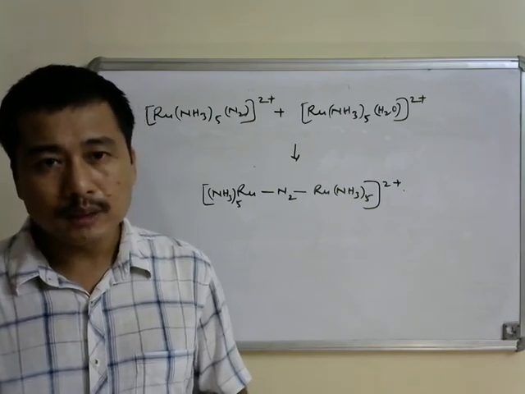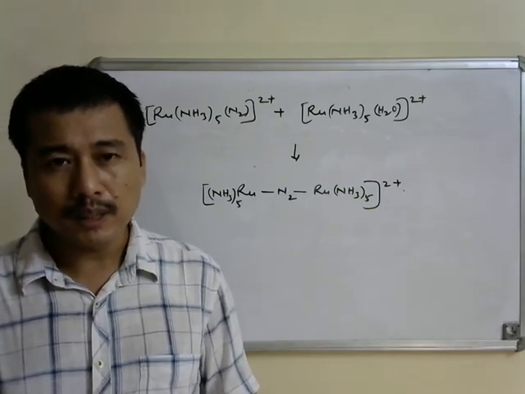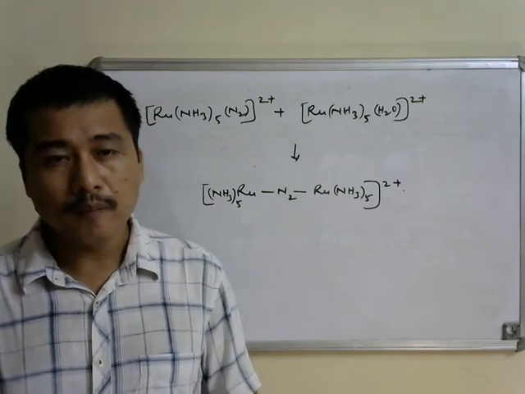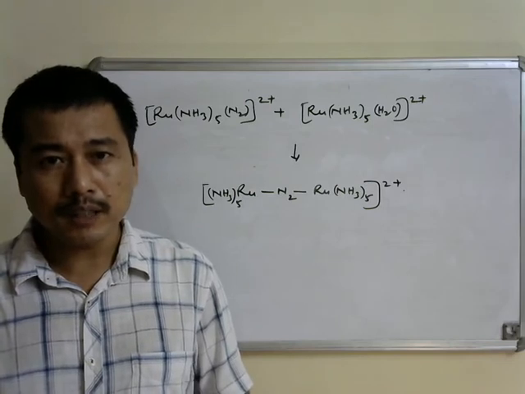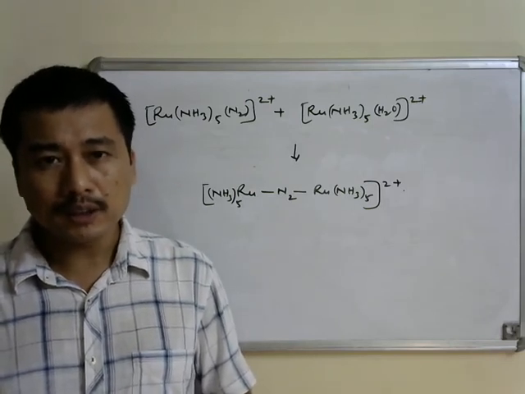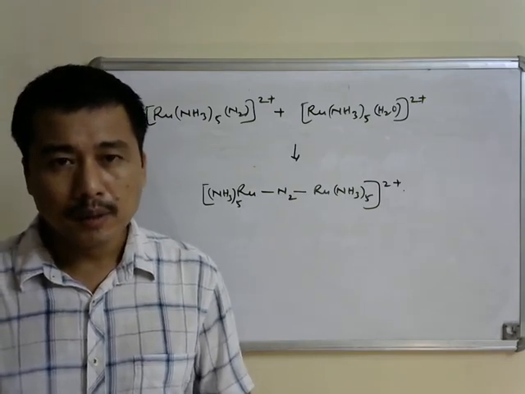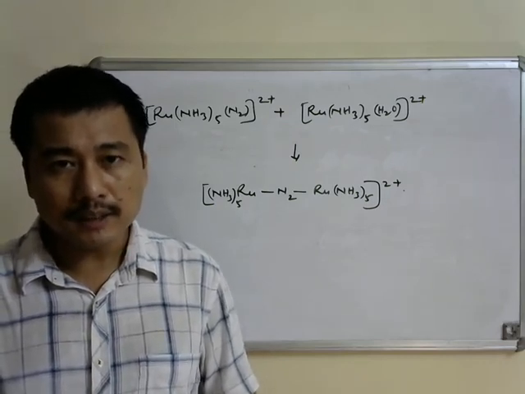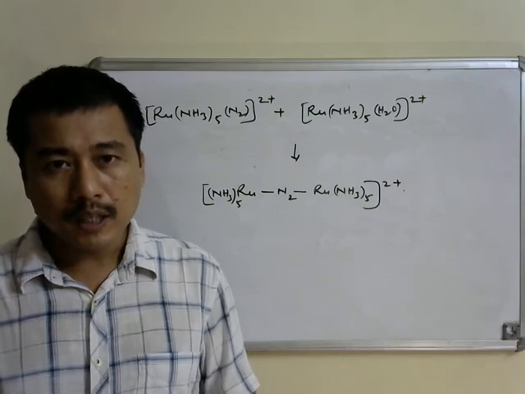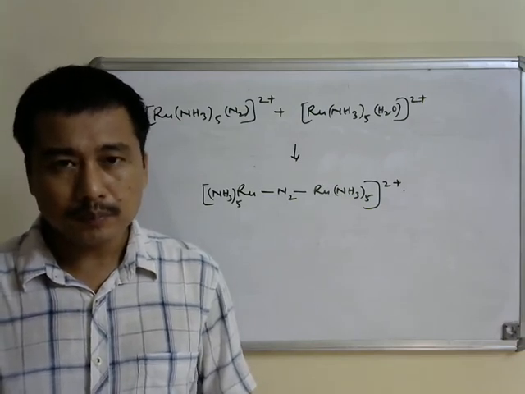We have also discussed the reactivity of metal dinitrogen complexes, and we have seen that they undergo three different types of reaction. One is oxidation, because they are highly unstable. They may undergo oxidation in the presence of oxidizing agents, and the dinitrogen ligand is lost during this process.